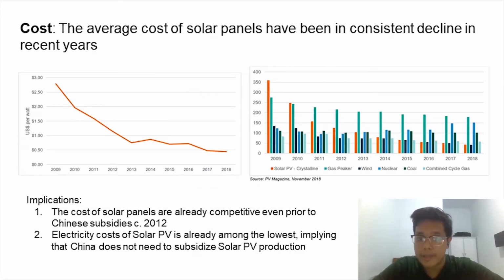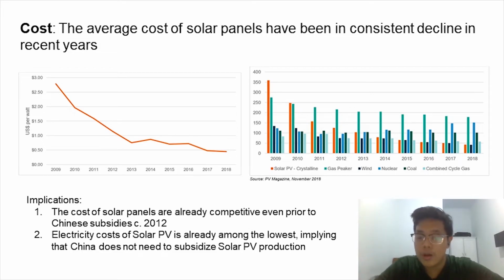Second, from the cost standpoint, let's take a look at other data as well. We see two important implications here. First, the average value or cost of solar panels in the past few years has been consistently declining, meaning that even prior to China implementing the subsidies, they were already cost competitive in producing these solar panels. Second, we also see that besides the solar panel itself, the derivative products of the solar panels, namely electricity, have also been declining consistently in terms of cost for the past few years.